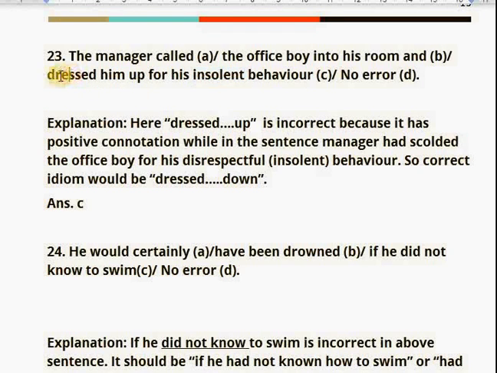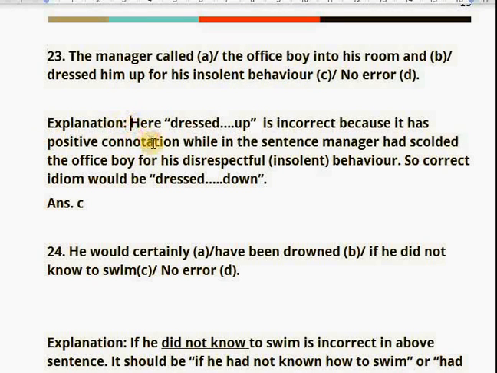But here in this sentence, "dress him up". Dress up is an idiom which has a positive connotation or meaning, which does not fit with the insolent behavior. So "dressed him down" instead of "dress him up" would be the correct and appropriate idiom here, and the sentence will be written like this: the manager called the office boy into his room and dressed him down for his insolent behavior.